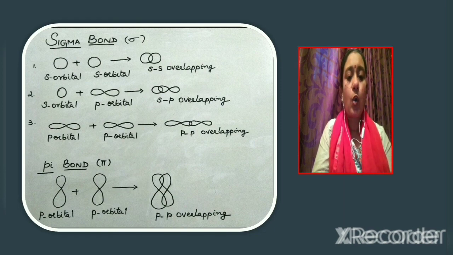Let us now consider how a pi bond is formed. A pi bond will be formed if the half-filled px orbital of one atom overlaps in a sideways manner with the half-filled px orbital of another atom. Here the two orbitals overlap sideways and lie perpendicular to the internuclear axis. This type of bonding is known as pi bond and it is pp overlapping. Since the overlap does not take place to a larger extent, this results in a weaker bond, and hence a pi bond is considered to be weaker compared to a sigma bond.